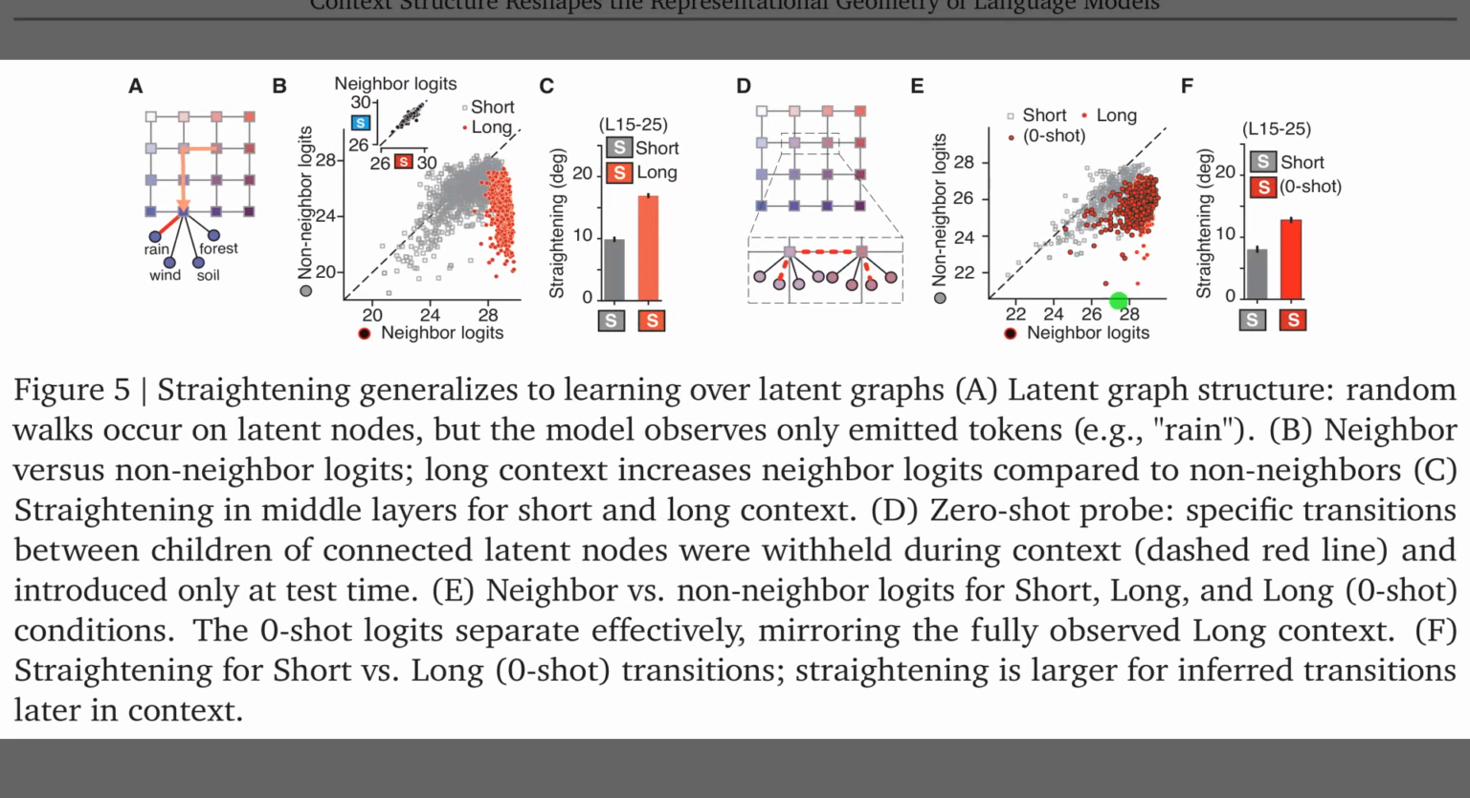Alright, Figure 5 takes this a step further by testing if the model can learn a hidden structure. In Panel A, instead of seeing direct grid coordinates, the model only observes words like rain or forest emitted by invisible nodes. Panel B shows that with long context, the model correctly identifies neighbor words, and Panel C confirms this learning is driven by a spike in representational straightening. The critical test appears in Panel D, where certain connections are withheld so the model must infer them zero-shot. Remarkably, Panel F shows that straightening occurs even for these inferred transitions, proving the geometry captures the abstract latent graph.